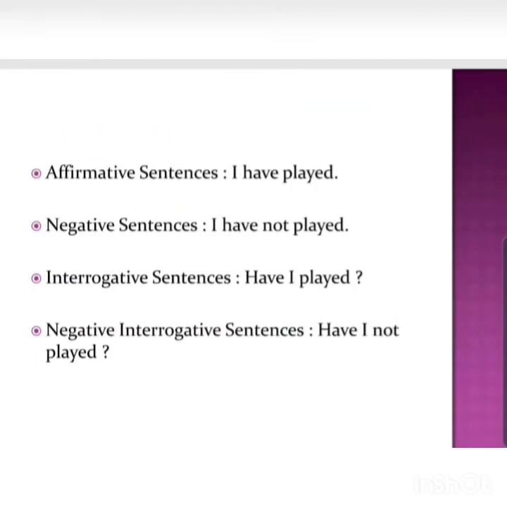Now they have given the examples again. Suppose in the affirmative, I have played. Negative, I have not played. Then interrogative sentence, have I played? Negative interrogative, have I not played? Same thing, but it is with not. Okay, I hope you have understood.